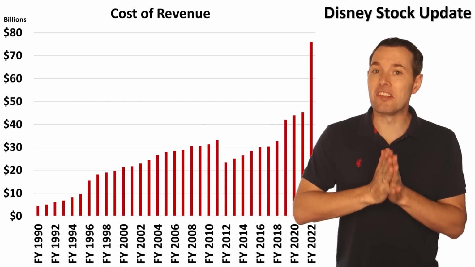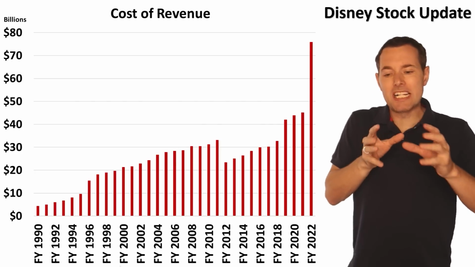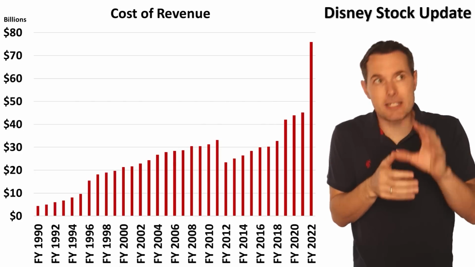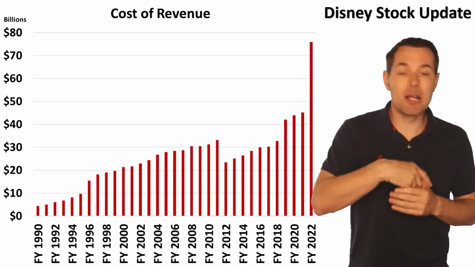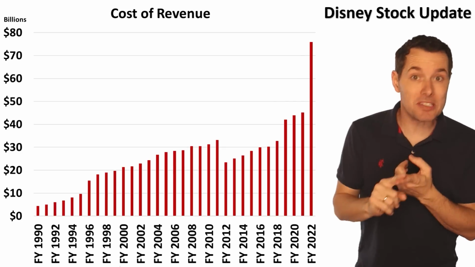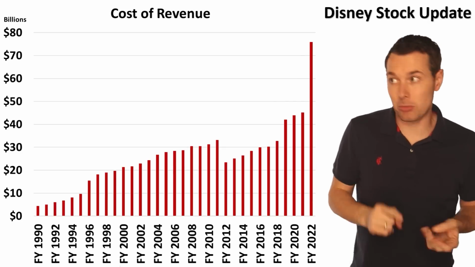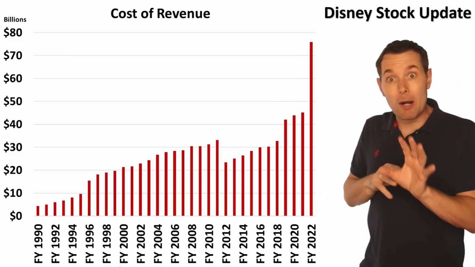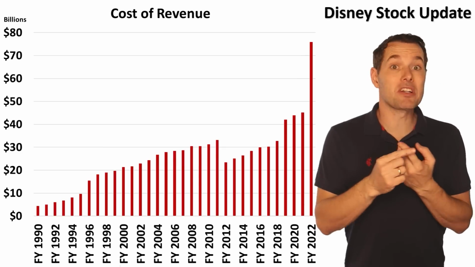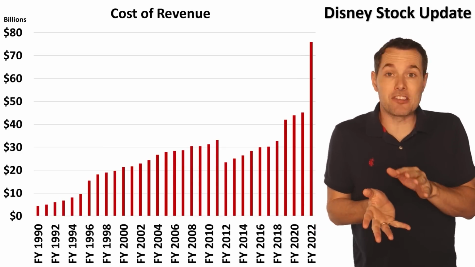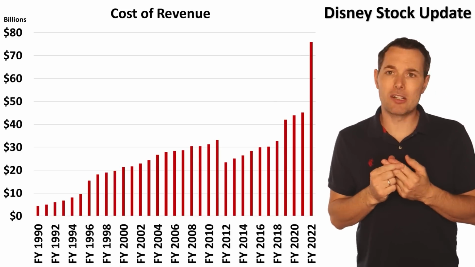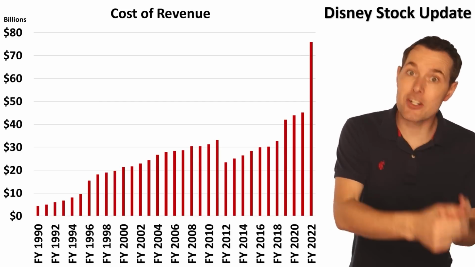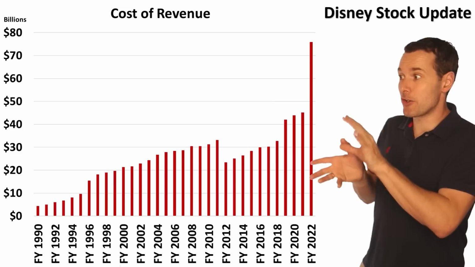Just so we're on the same page, cost of revenue is what it costs to make the product that you're trying to sell. If we had a lemonade stand as an example, what do the lemons cost? What does the sugar cost? What do cups cost? What does the water cost? Well, that is the cost of generating that revenue. For a company like Disney, that would be, what does it cost to make the content that ends up in their Disney media business? What does it cost to build the parks? What does it cost to manage the parks? Things like that would fall under cost of revenue.